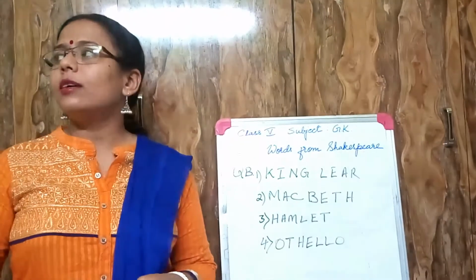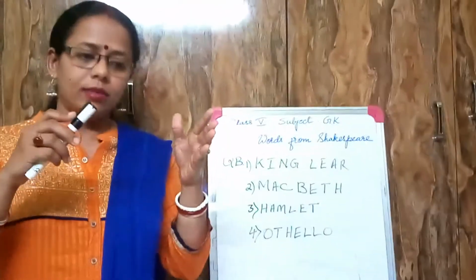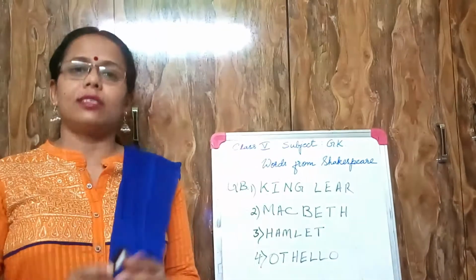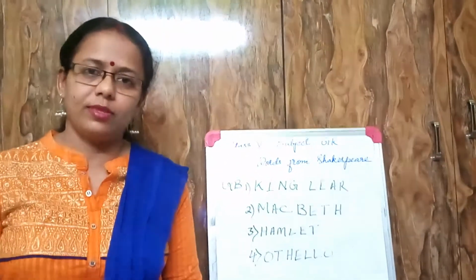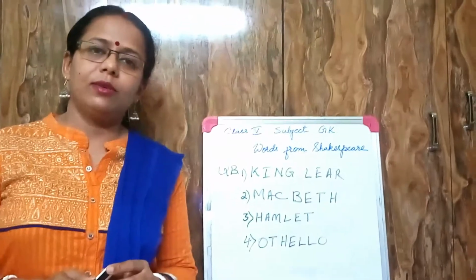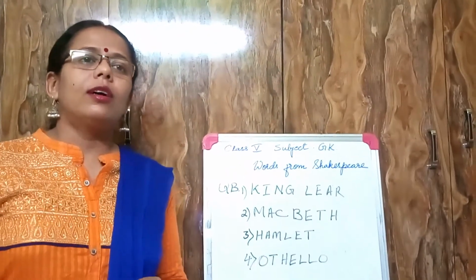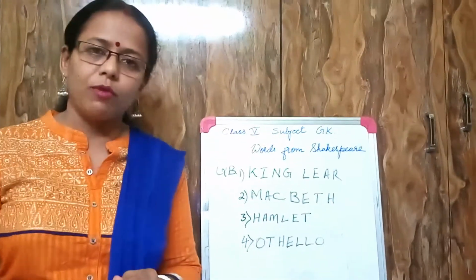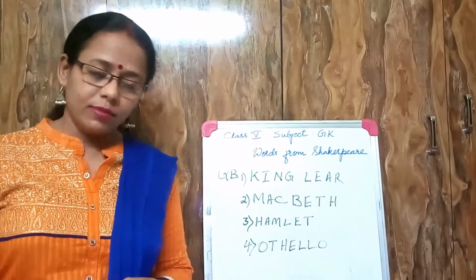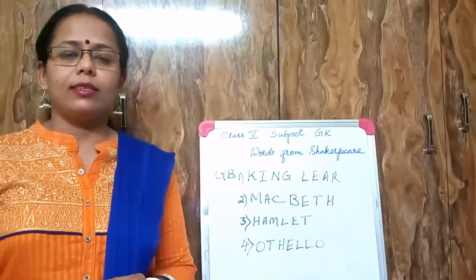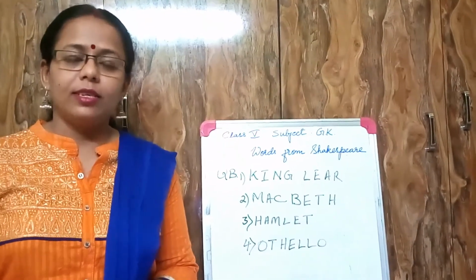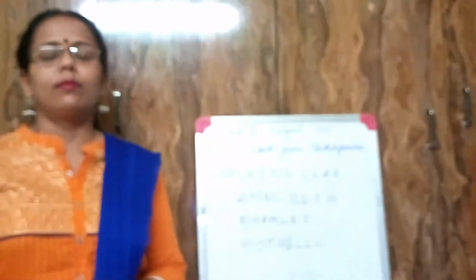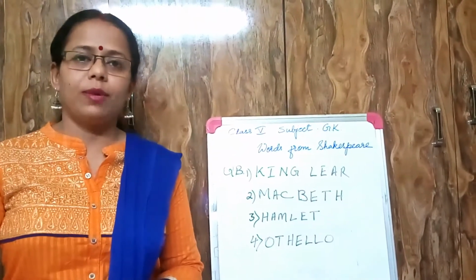This is a tragedy with lots of misunderstandings among the relationships. He was misunderstood by some people, and he misunderstood some people, especially his wife, and he repented after that. So this is also a wonderful tragic drama.